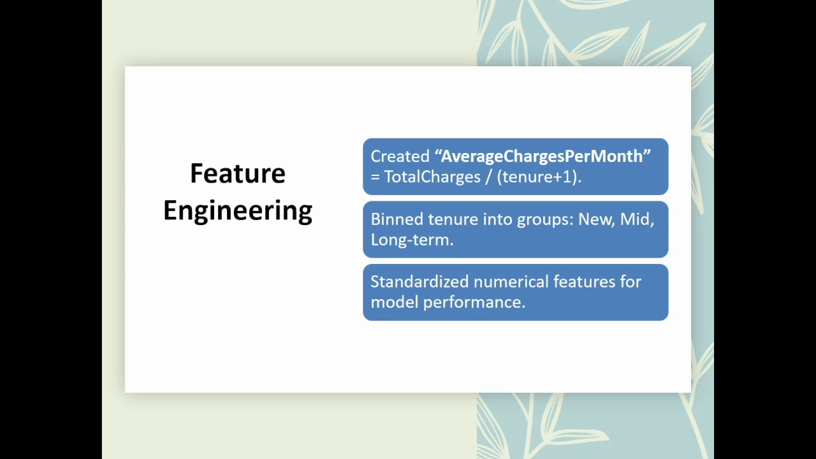Next, we grouped customers based on their tenure into three categories: new, mid-term, and long-term customers. By grouping them, the model can understand patterns specific to each group. Finally, we standardized numerical features like monthly charges and total charges. Standardization helps the model to learn evenly from all the features. In short, this step made our data fair, comparable, and ready for the models to learn effectively.